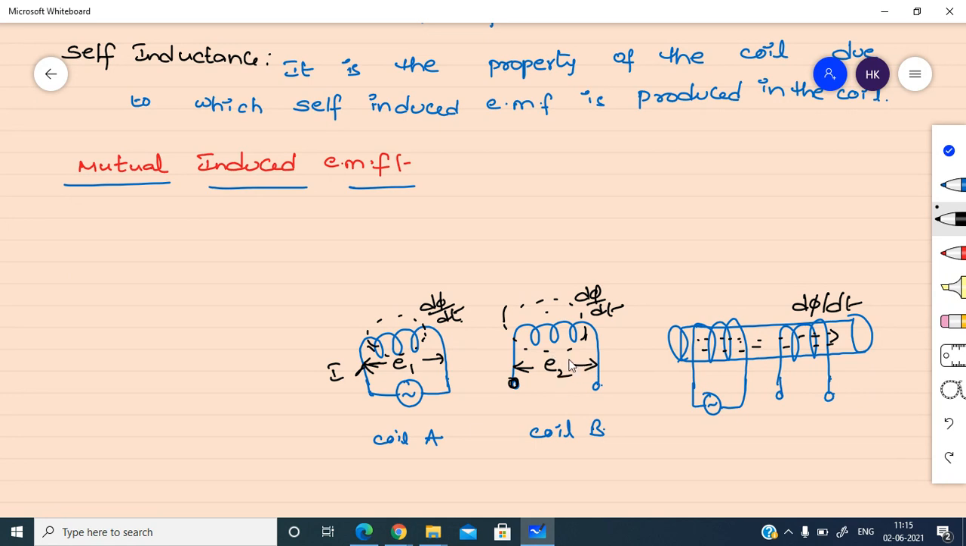And this EMF is called mutual induced EMF. Because of the excitation of the first coil, EMF is induced in the second coil. We are not directly giving the supply to this second coil. We are giving supply to the first coil only. But because of the excitation of the first coil, we are getting EMF in the second coil. Then that EMF is called mutually induced EMF.